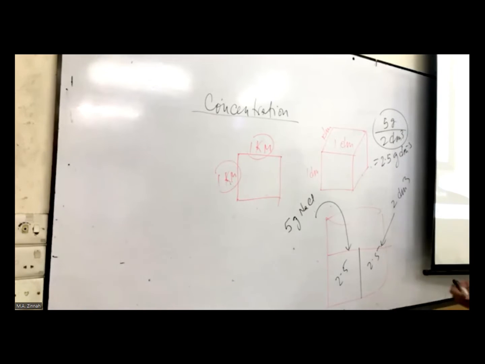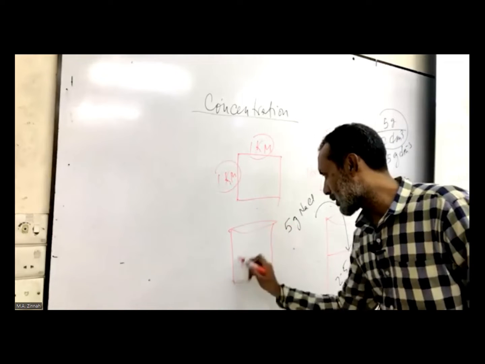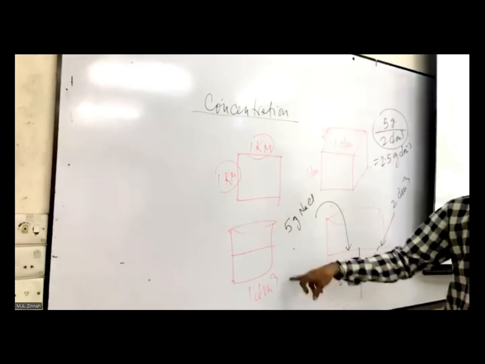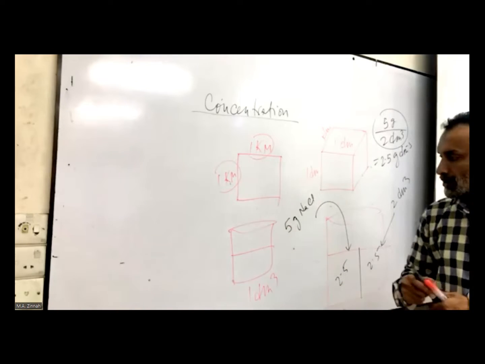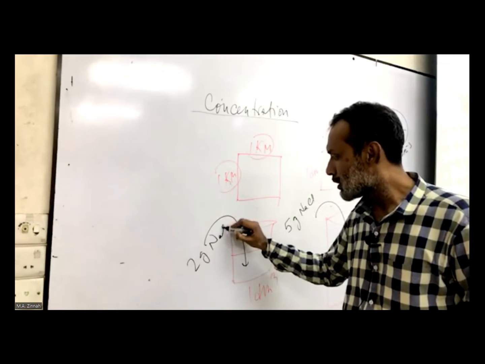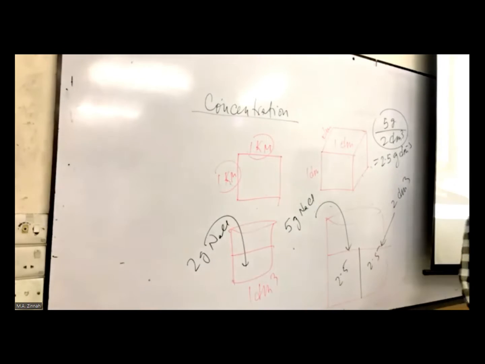Clear? Clear. Very good. Get here another beaker. Another beaker with 1 dm cube water. Look at this. 1 dm cube water is here, and someone dissolves here 2 gram sodium chloride. So what's the concentration of this solution?